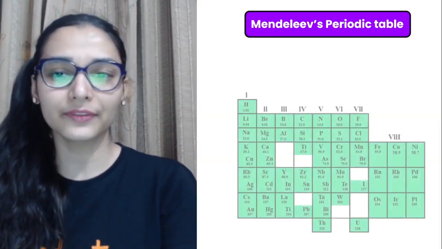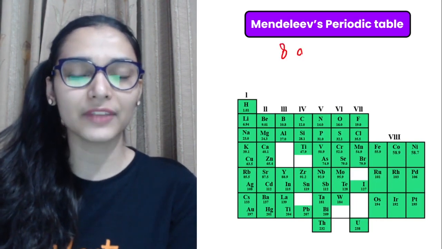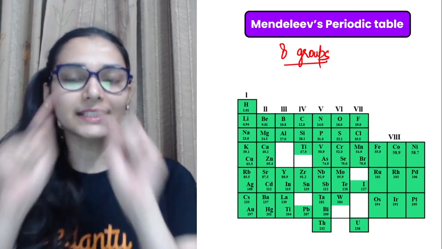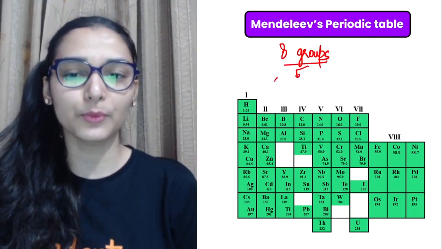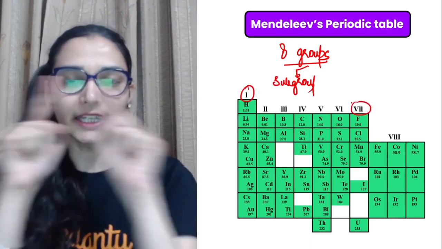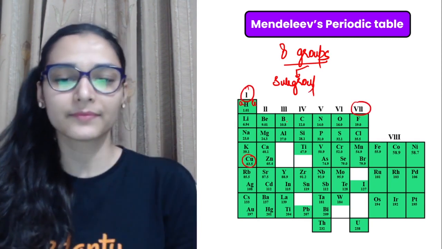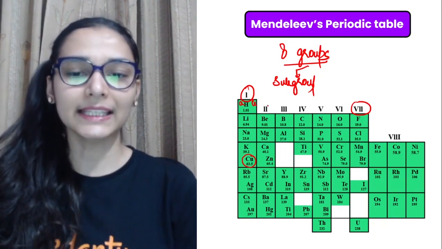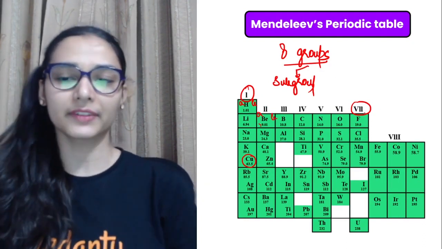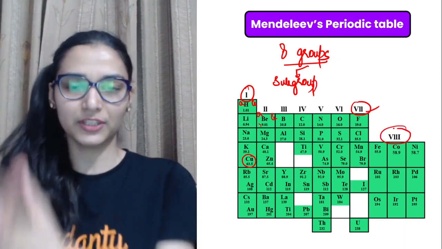If you have a look at the table, a beautiful table he has given, in which we have 8 groups. 8 groups थे जिसमें से 7 groups were subdivided into subgroups. 7 groups, first to 7, were subdivided into subgroup A and B. जैसे this is subgroup A, this is B. You can see copper is in subgroup B. ऐसे करके these first 7 were divided into subgroups, and there was also an 8th group which is kept over here, right?